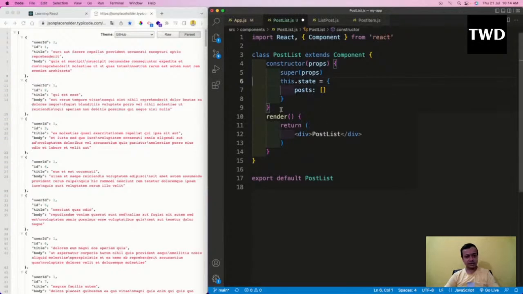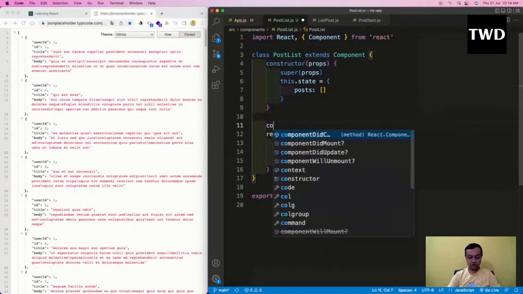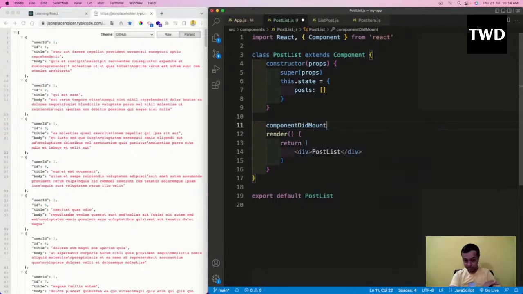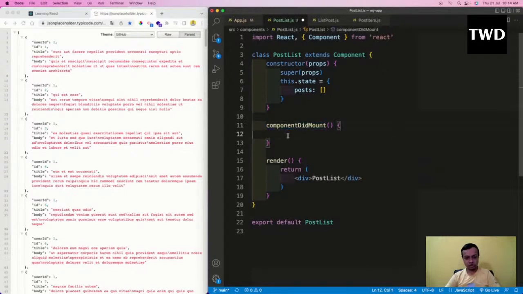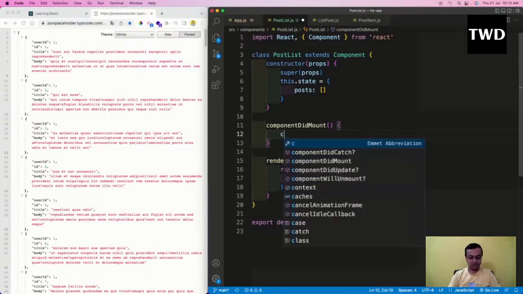Then the API call. Where do we do the API call? We do it through componentDidMount, as I've told earlier, because first let the whole component be rendered, then we'll do it. So I'll do a componentDidMount. Let me see if someone is asking something. No, nothing. As I've told, this is one of the most important pieces of code which can get you a job. One of my students got a job just because of this code. He knew how to do an API call in React, and he got a top job for that. He was already a JavaScript developer, but with this code he got a React job. This code is amazing.